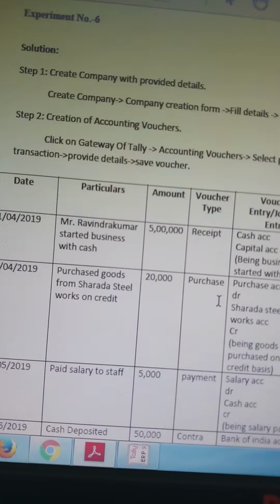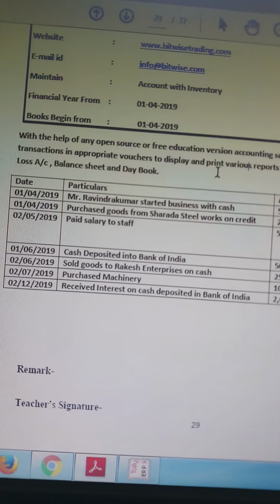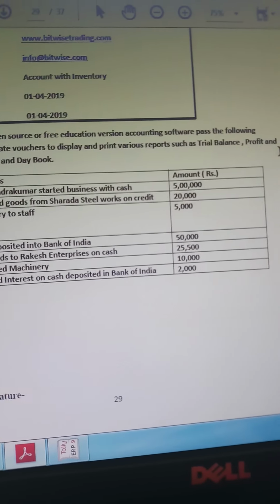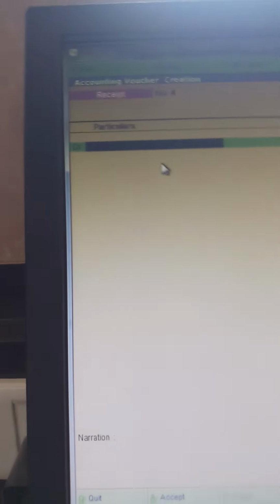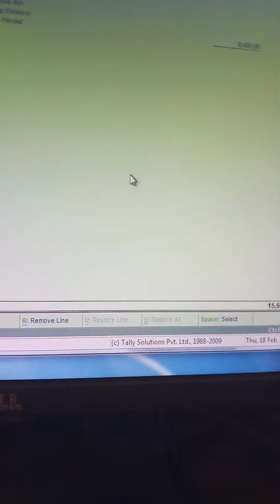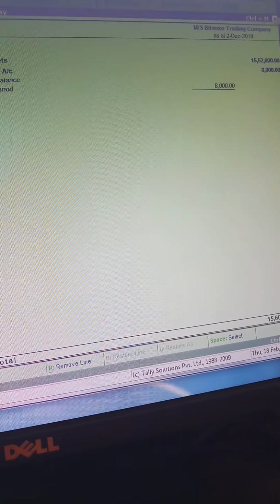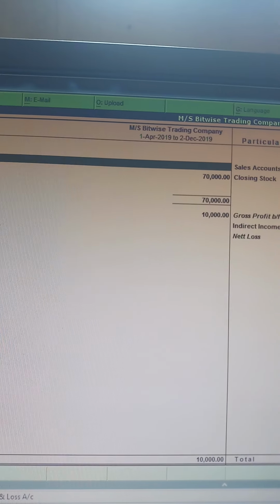Now what is the question? To display and print various reports such as trial balance, profit and loss account, balance sheet and day book. Now see students, go back, press escape key and see, this is the balance sheet. Click on it. This is your balance sheet, observe it. Okay, after that press escape. This is the profit and loss account, it is there in journal.